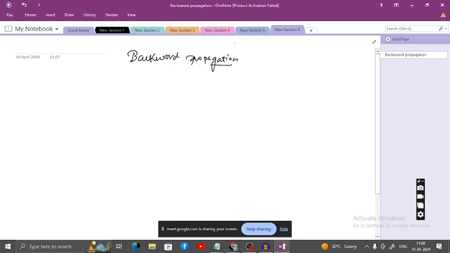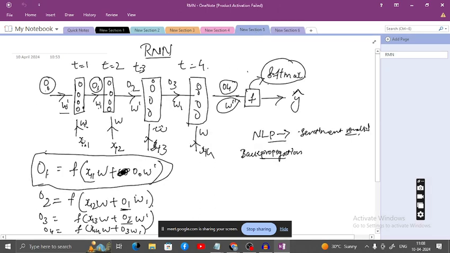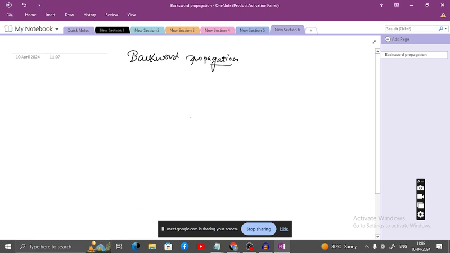If you go back here, y hat is there. Y hat is dependent on O4 and W double dash. Already you know the loss is equal to y minus y hat.